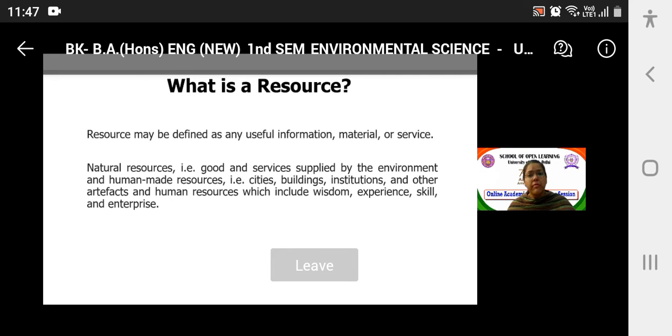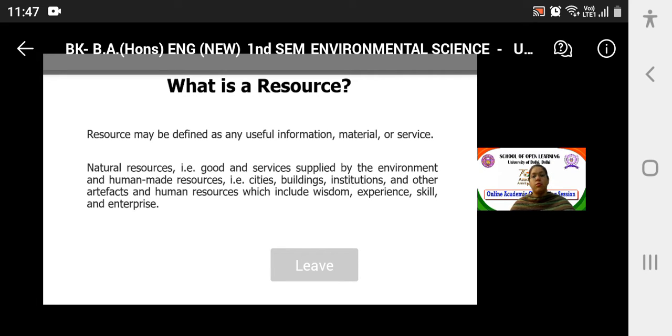Human-made resources are made using different natural resources which we get from the environment, when we convert them into finished products, when we form cities, buildings, construct institutions, metro, railway networks, road networks. These are all human-made resources. And human resources are the resources of the human being, that is wisdom, experience, skill, through which we try to utilize natural resources.